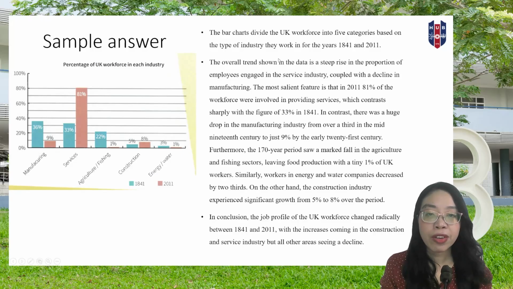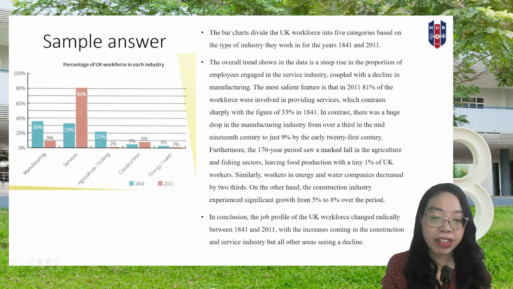For the next one, they will continue with the body. However, we'll take a look at the overview first. So here they write the overview in the end, and in the overview they say that the job profile of the UK changed radically. Radically is a very good word. It indicates that you are able to use the word at a much higher level. This is around C1 or C2 level, radically. And then the year, that means it has changed significantly.